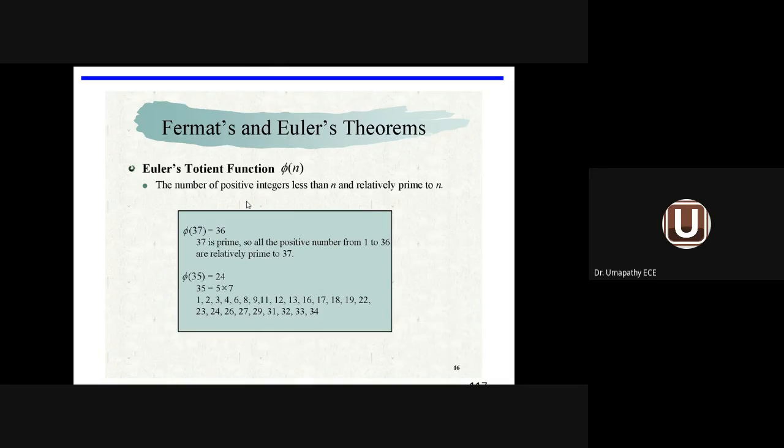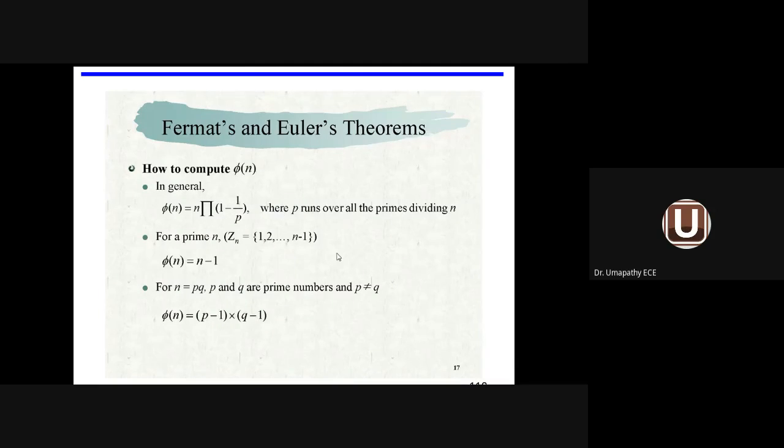Now we come across one more function called totient function, phi of n. For example, phi of 37 equal to 36. Phi of n equal to n minus 1, because n equal to 37, n minus 1 equal to 36. Since 37 is a prime number, all the positive numbers 1 to 36 are relatively prime to 37. Because the n value is a prime number, 1 to n minus 1 will be relatively prime to the prime number 37.